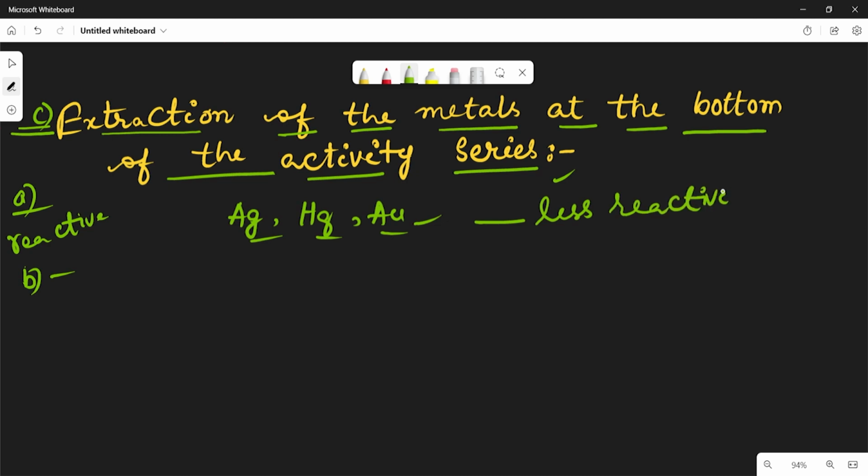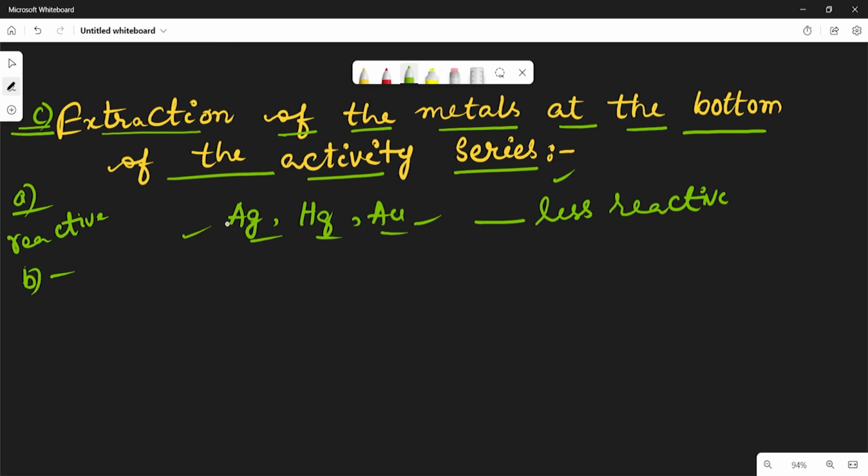Most of these metals do not participate in any reaction because they are very less reactive metals. But a few of the metals from the bottom of the activity series may participate in some reactions.